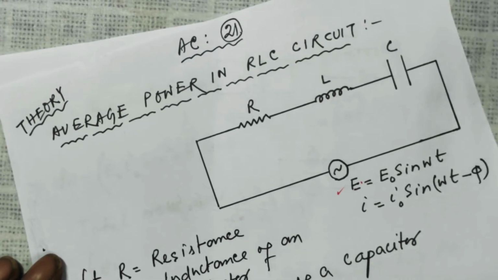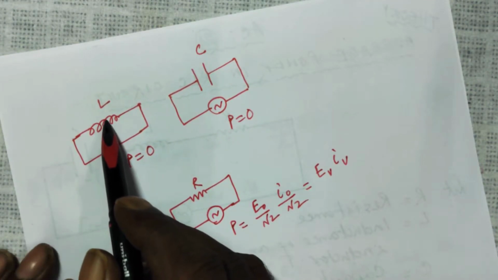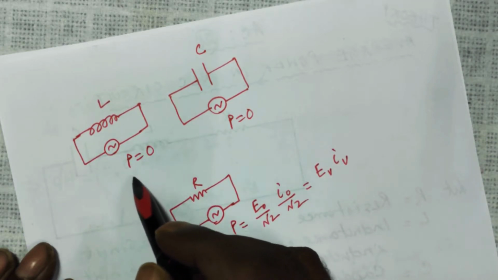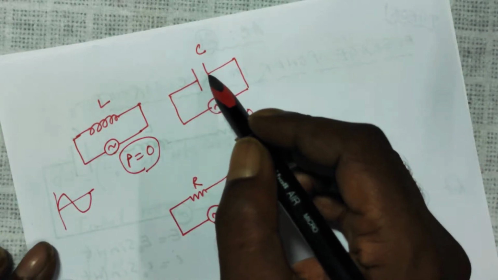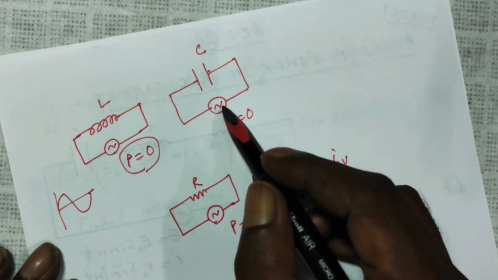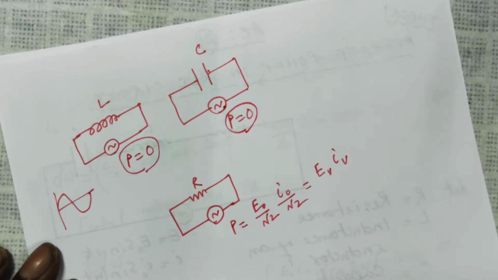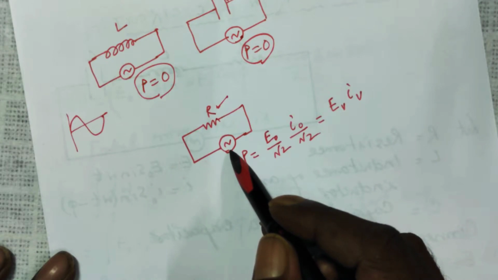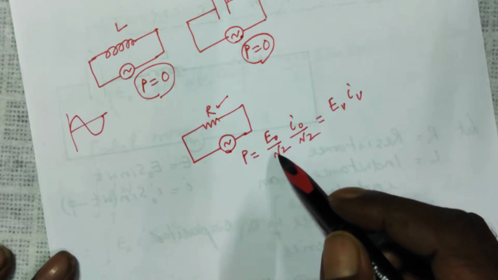पिछले लेसन्स में हमने जो किया था वो था ये, when a single inductor was connected to an alternating source of EMF, in the complete cycle no power is consumed, and also when only a capacitor was connected to an alternating source of EMF, E is equal to E naught sin omega t, also no power was consumed in the complete cycle. But when a resistance was connected alone to an alternating source of EMF over a complete cycle, this was the power consumed. This is what we had derived in previous lessons.